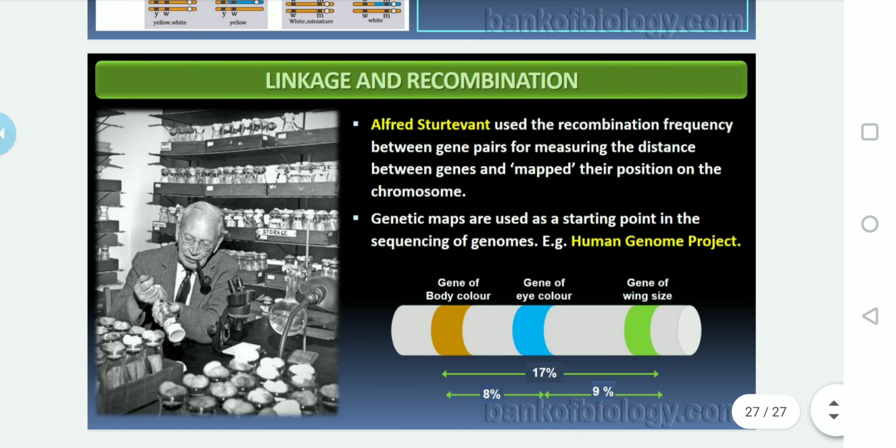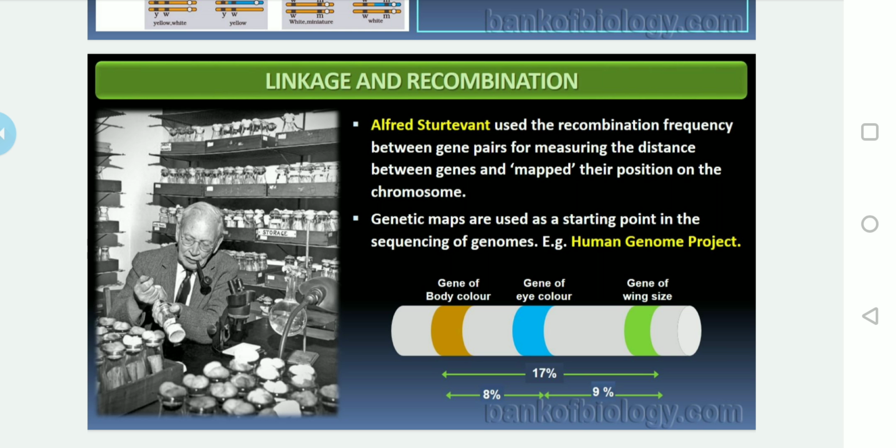And as I said, Alfred Sturtevant used the recombination frequency between pairs of genes as a measure of the distance between genes and mapped their position on the chromosome. The genetic maps are used as a starting point in the sequencing of the genome, that is, the Human Genome Project.